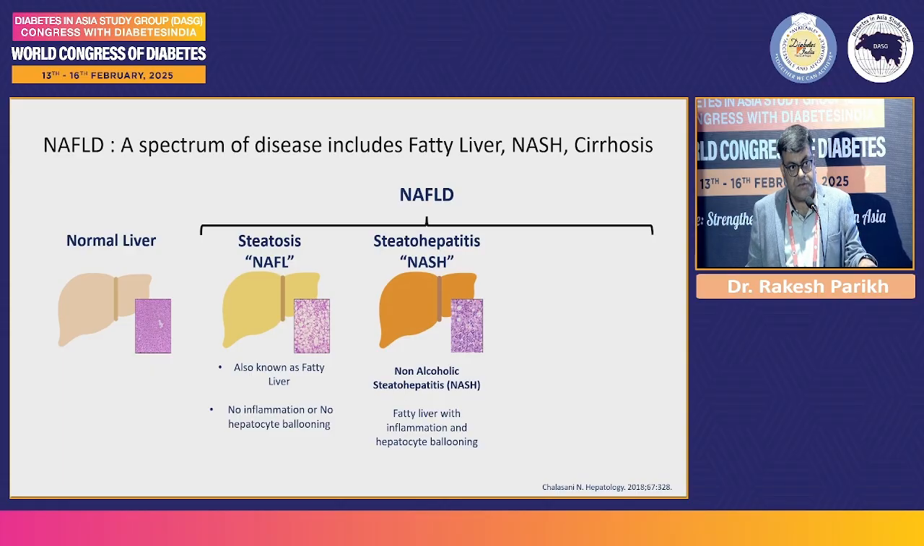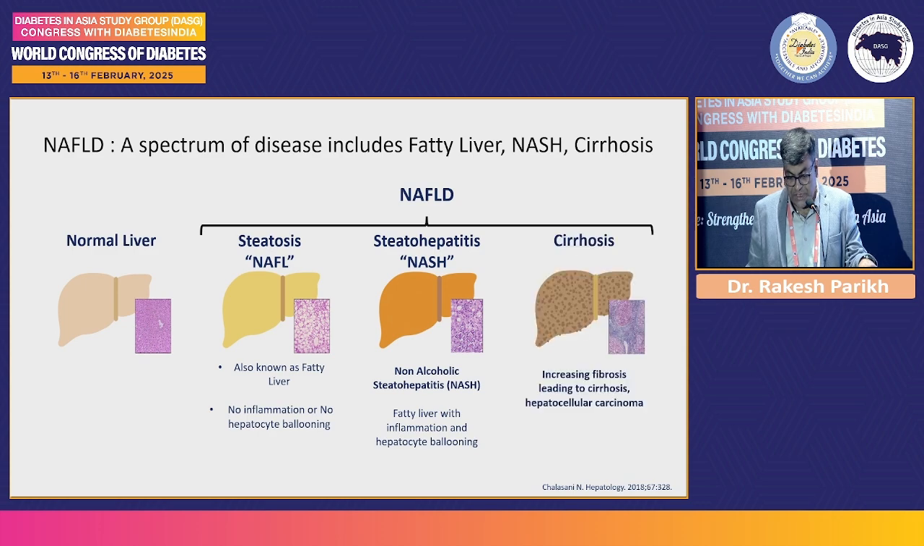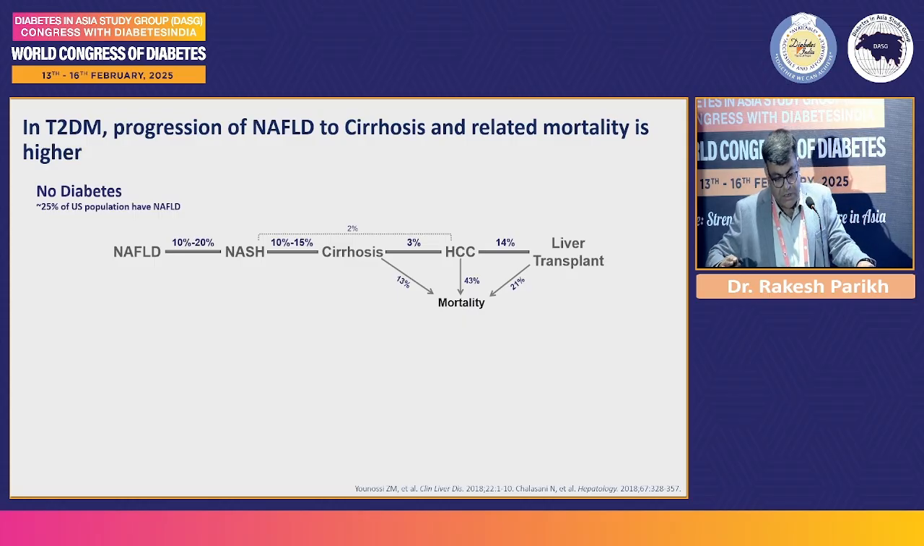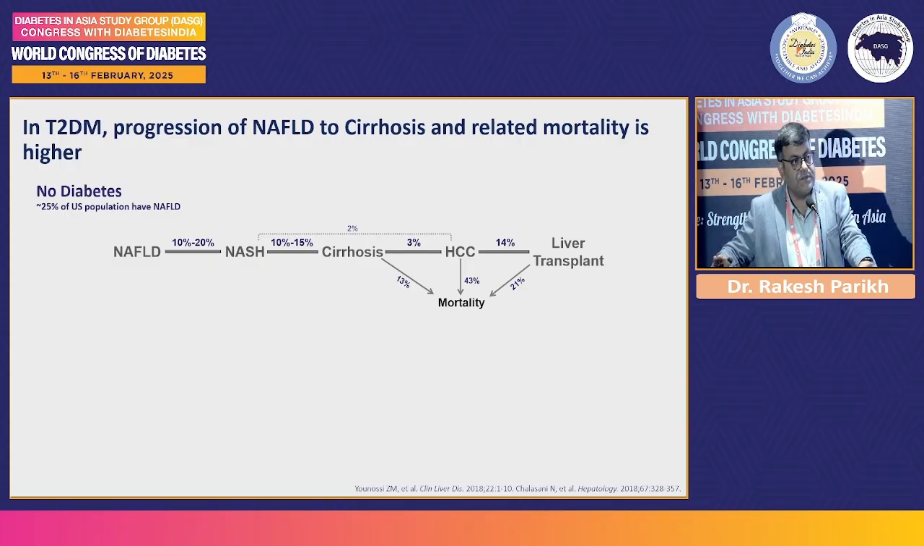Again, some of these patients, if you don't intervene on time, might progress to fibrosis. The patients might develop cirrhosis. Some of those might convert into hepatocellular carcinoma also. What are the rates of this conversion? In the general population, the conversion from NAFLD to NASH and NASH to cirrhosis is just 10 to 20%. And from cirrhosis, around 3% of them might go to hepatocellular carcinoma stage, but the mortality is higher there. So 43% is the mortality in patients with hepatocellular carcinoma.